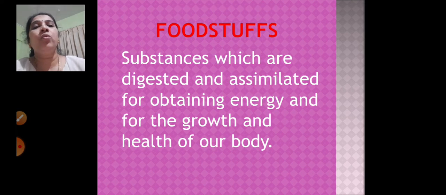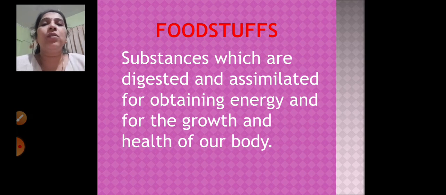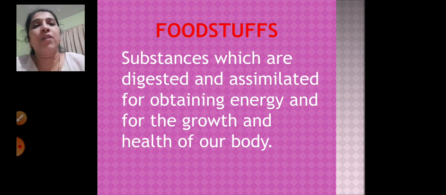Now, what are foodstuffs? Substances which are digested and assimilated for obtaining energy and for the growth and health of our body. Whatever food we eat is digested, right? We have to digest it. And assimilated means you have to take in the food and absorb it fully. So the foodstuff is required for obtaining energy and also for the growth and health of our body.